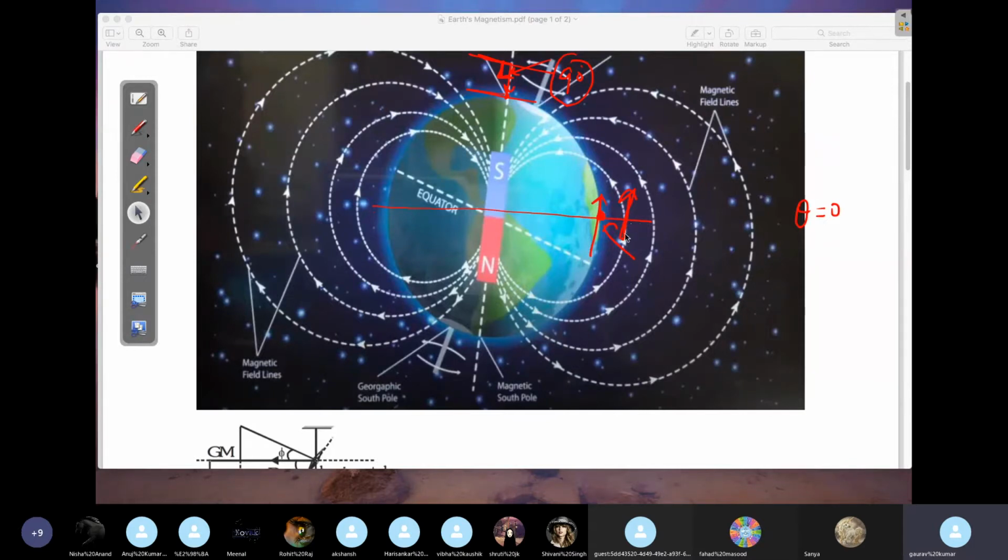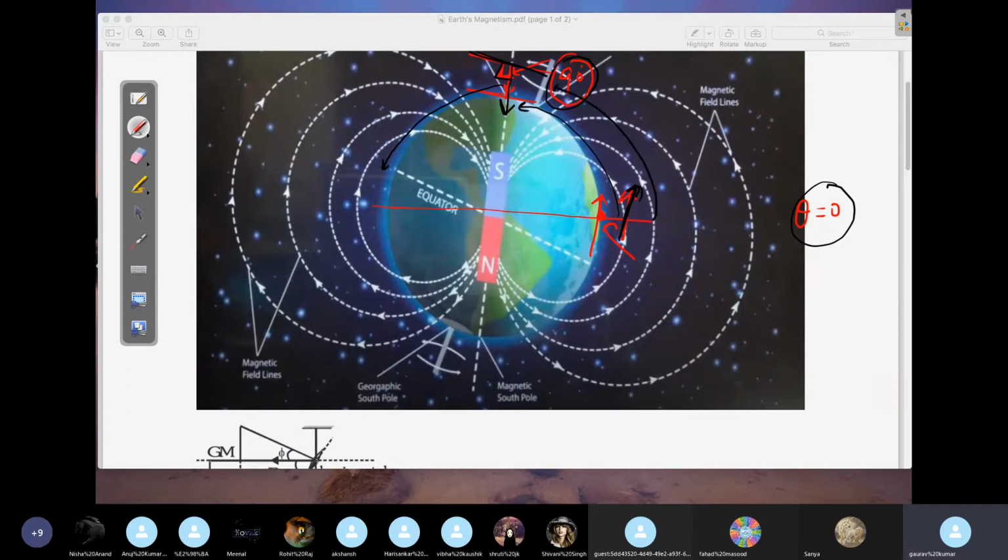Why? Because the angle made by the magnetic field with the horizontal is 0 here, since the magnetic field is in the same direction as the horizontal. So the dip angle is 0. But here the magnetic field is making a 90 degree angle with the horizontal. That's why the dip angle is 90 at the pole. Is this clear to all of you? So from here to here you have 0 to 90. From here to here you will have 90 to 0.